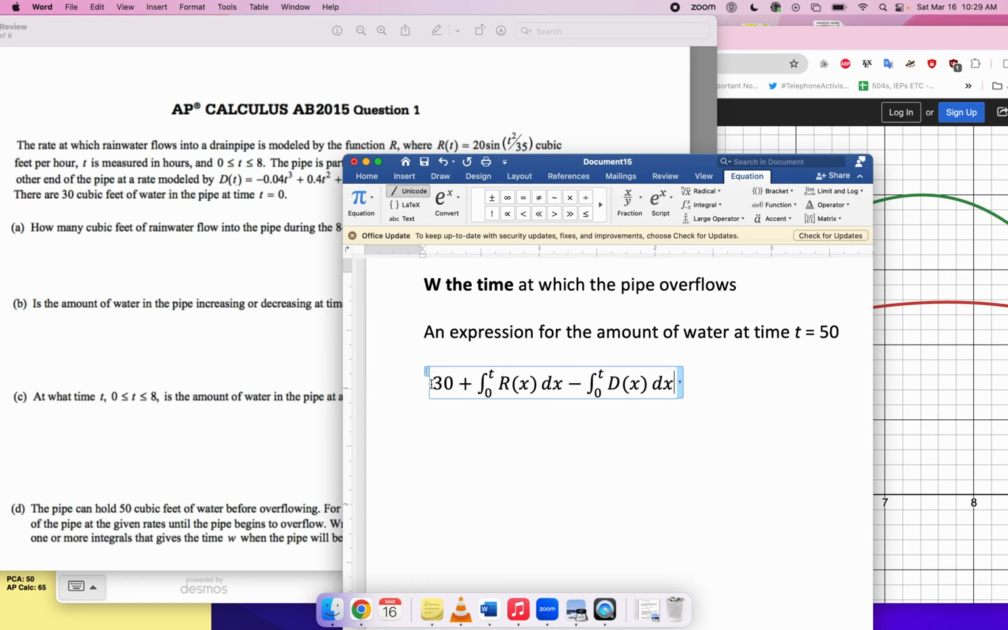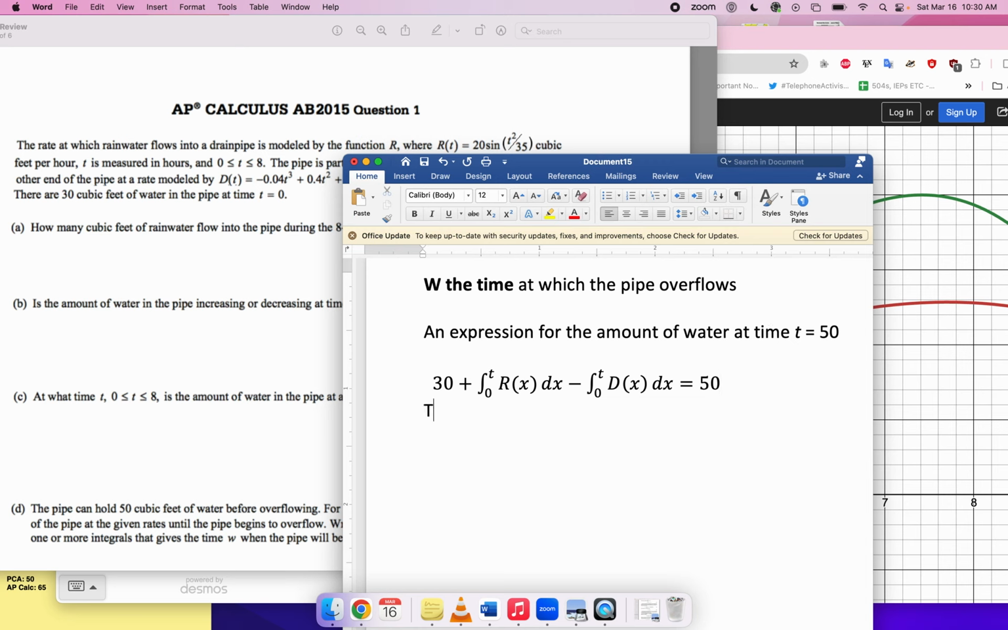So this guy here is an expression for the amount of water at time t. And if I set this equal to 50, I'm saying, okay, we want the amount of water at time t to be equal to 50. So W, this magical time at which the pipe overflows, W is the solution to the above equation. It's the value of t which would make this true. Okay, and that's all we have to say for that.